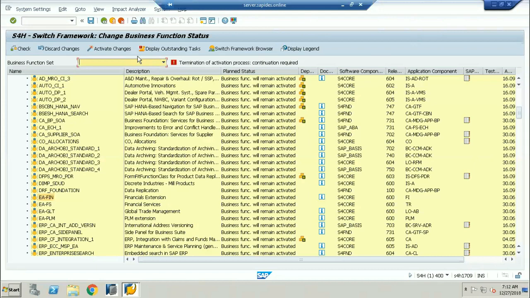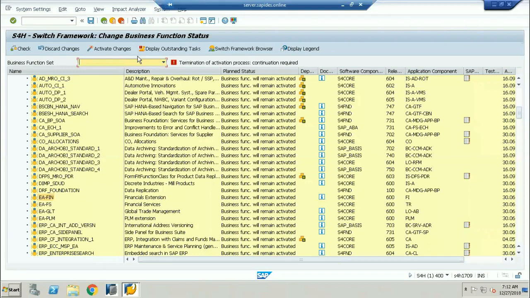So for every process, we have the different business functions. Like for finance, EA-fin is the only business function activated for the new asset accounting with the new concept. For the remaining, we have different concepts, like for the new currency introduction, where we need other business functions. There are a lot of business functions, but I'm specifying only EA-fin for the new asset accounting.